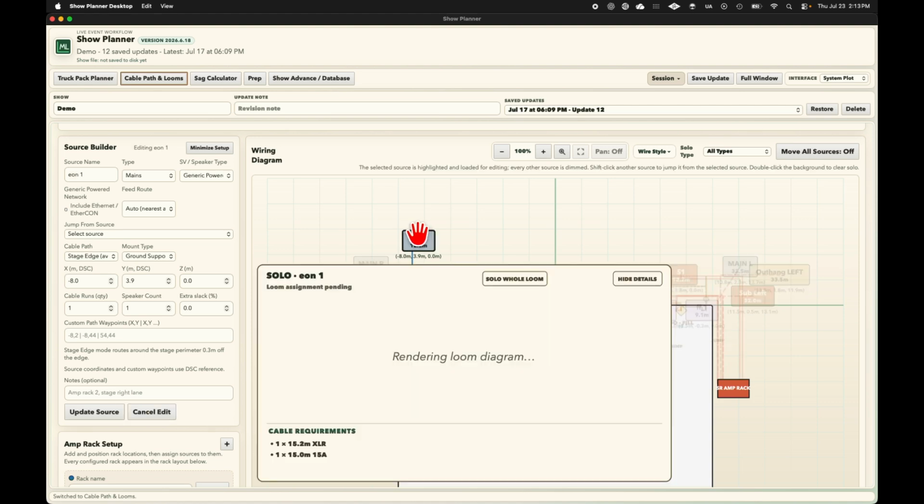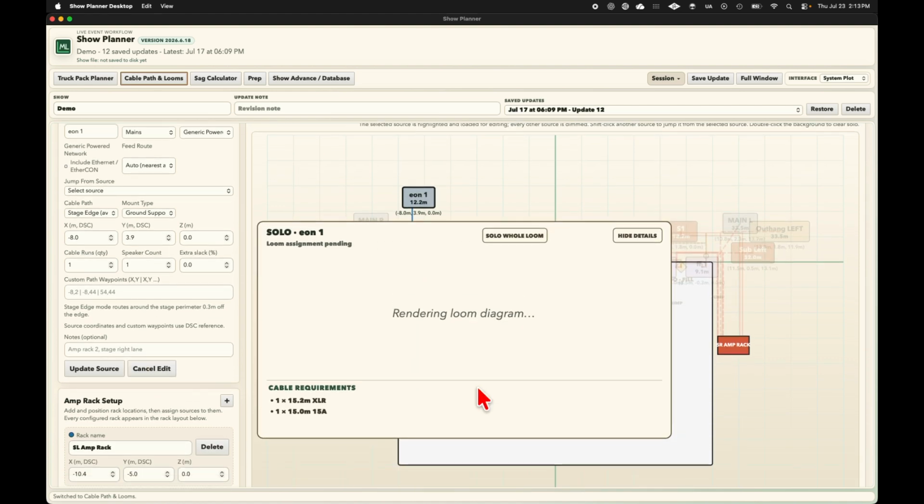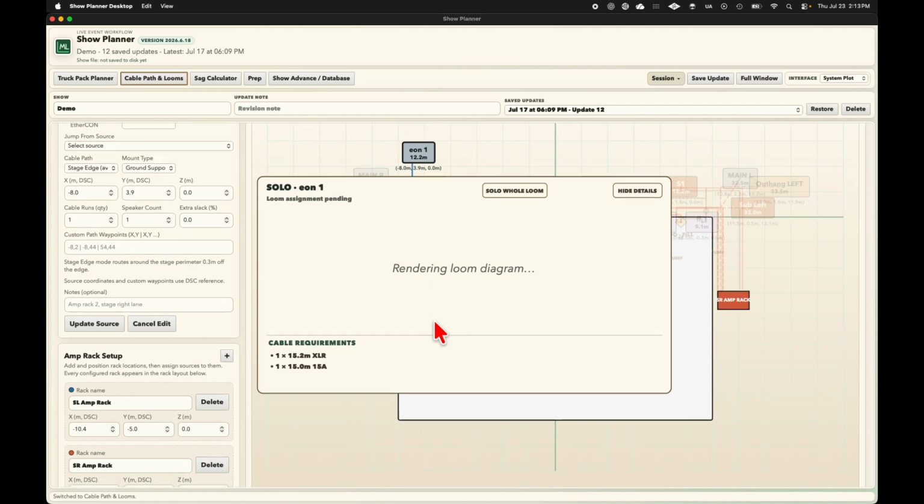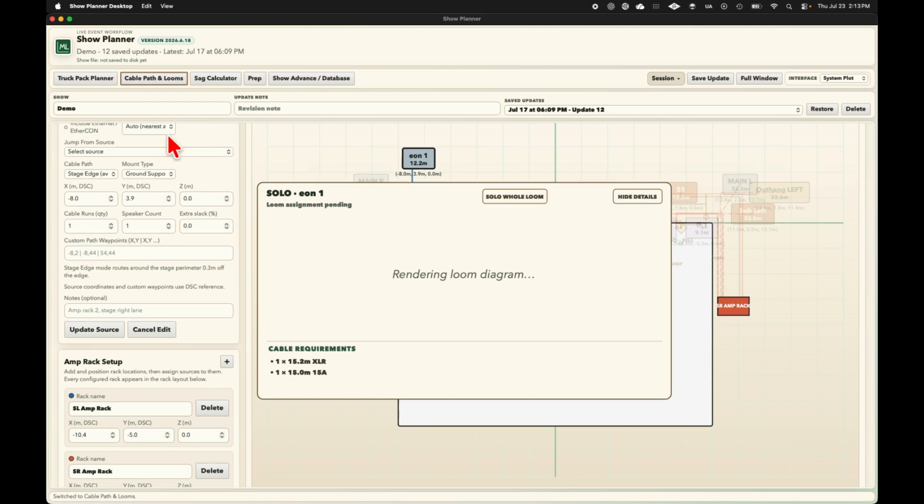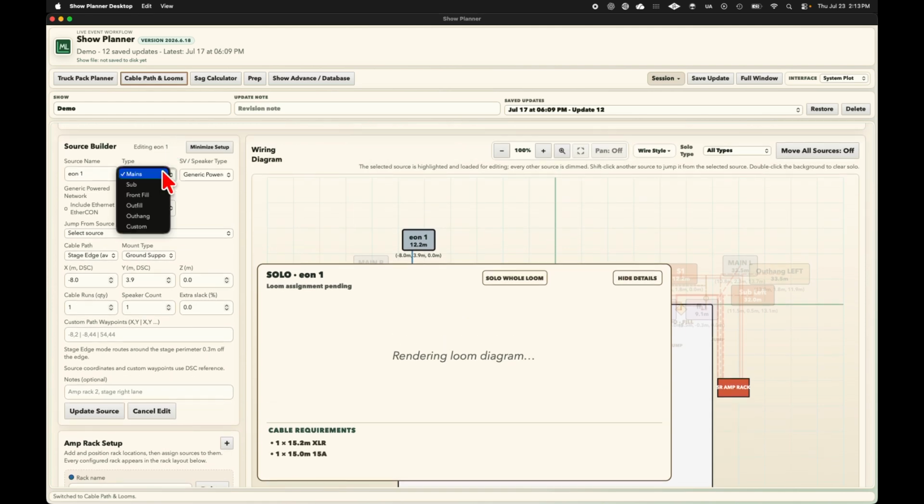We're going to select it here. Now we don't have a loom for it because we only have a source. We haven't assigned it to anything. So I'm going to go ahead here. I'm going to actually change this to a custom group and update that source.